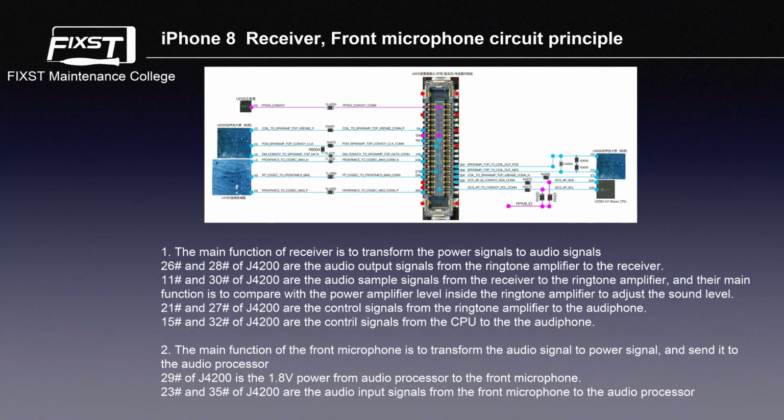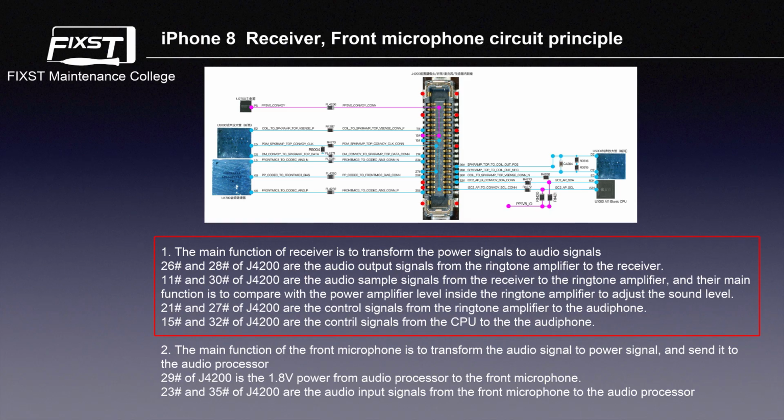Okay, next, let's check the iPhone 8 receiver and microphone circuit principle. 1. The main function of the receiver is to transform the power signals to audio signals. Pin 26 and pin 28 of J4200 are the audio output signals from the ringtone amplifier to the receiver. Pin 11 and pin 30 of J4200 are the audio sample signals from the receiver to the ringtone amplifier.